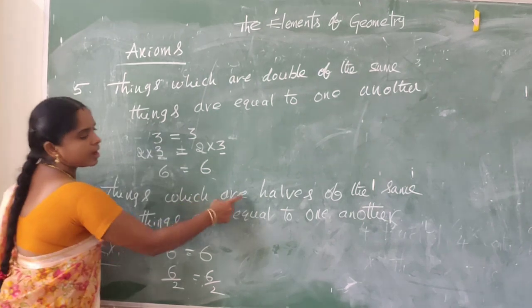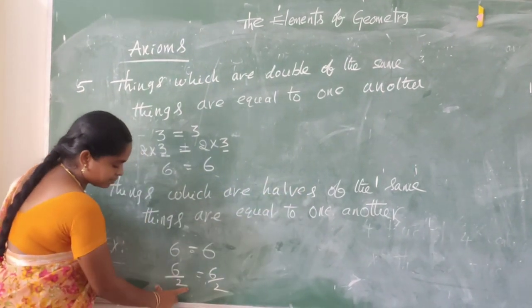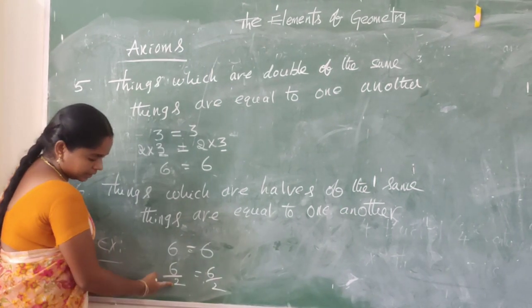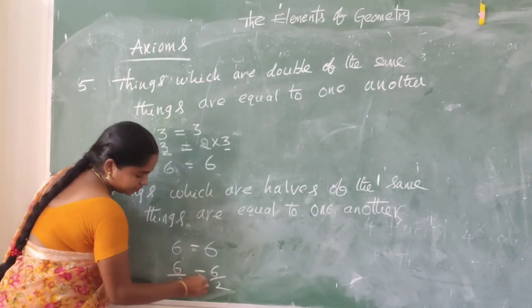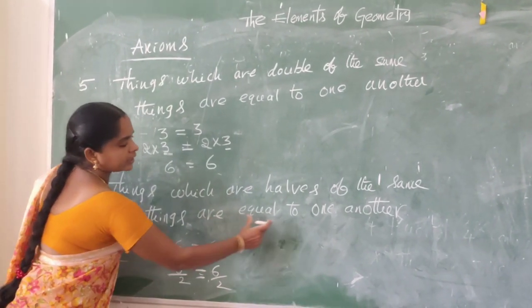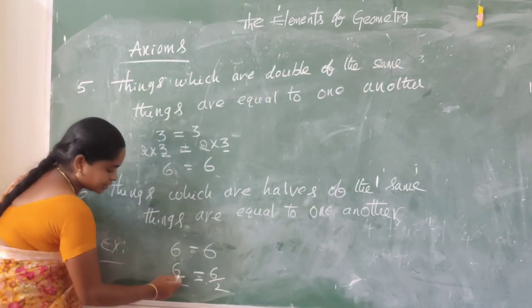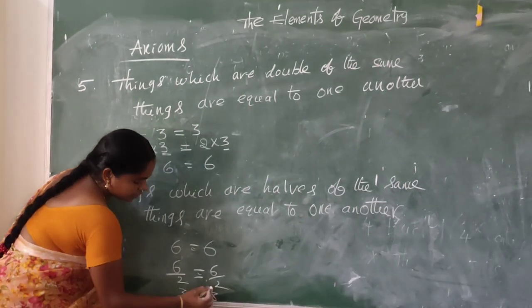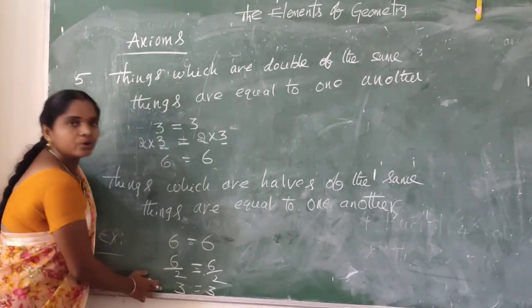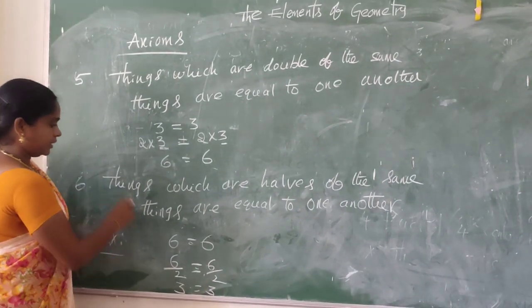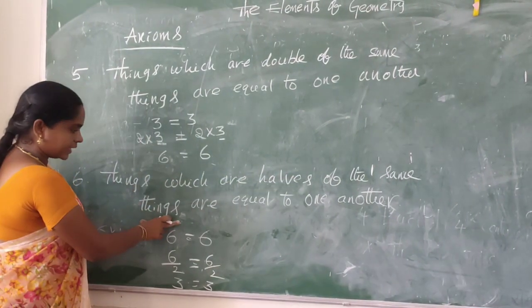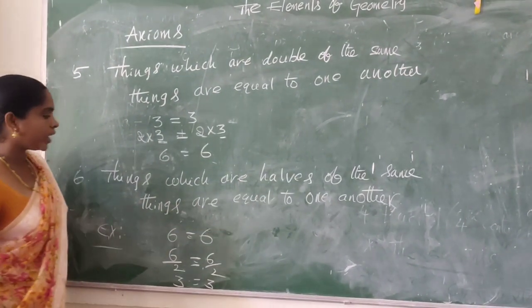Things which are halves. Halves means by 2, of the same things. Here 2, here 2. So they are equal to one another. 6 by 2 value is 3, 6 by 2 value is 3. So these are also equal. Things which are halves of the same things are equal to one another.